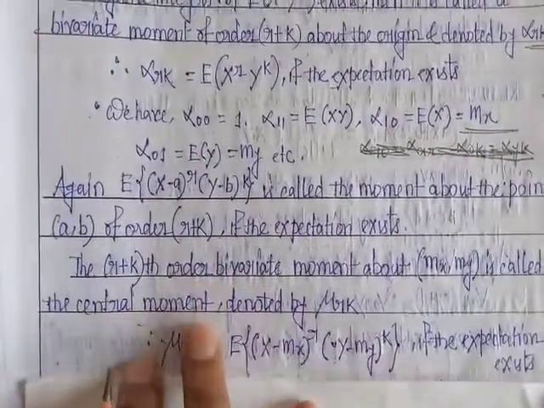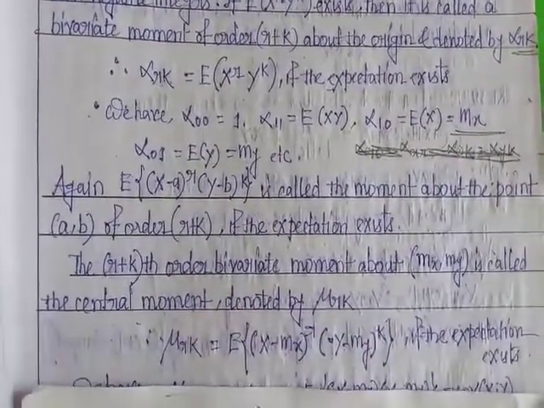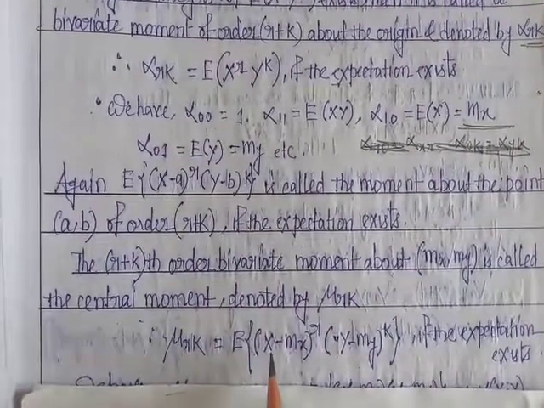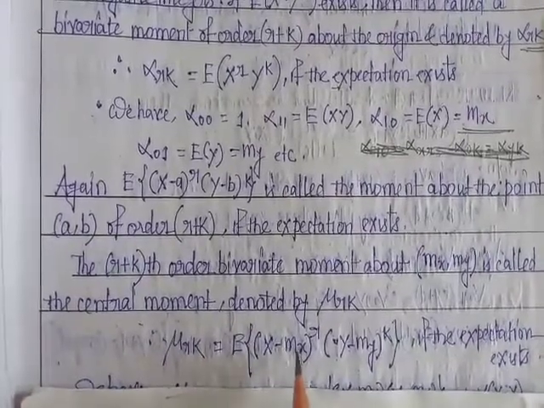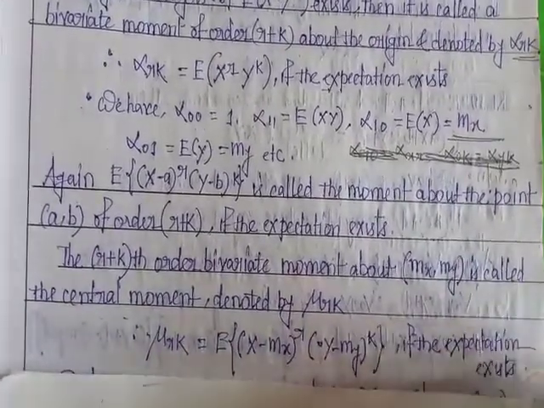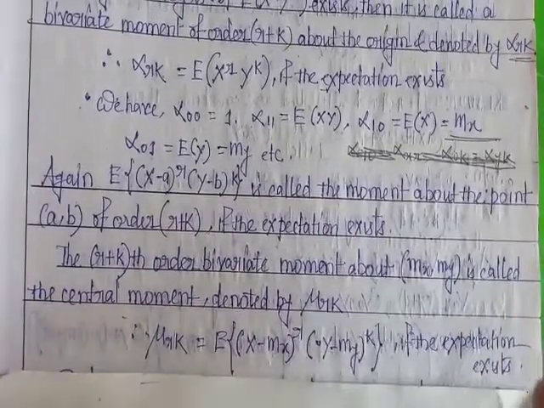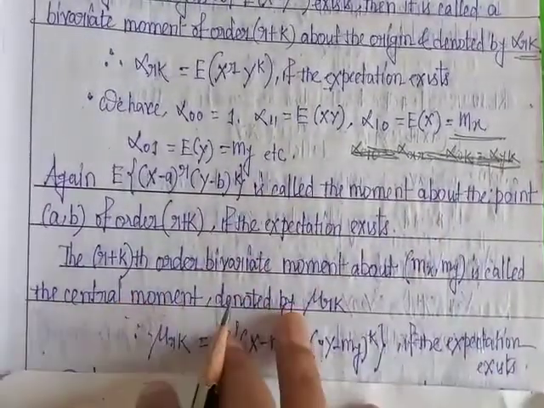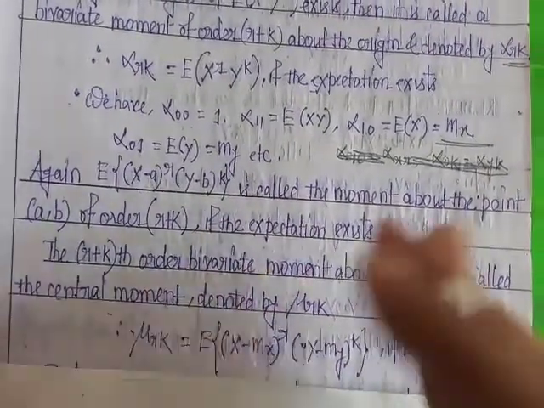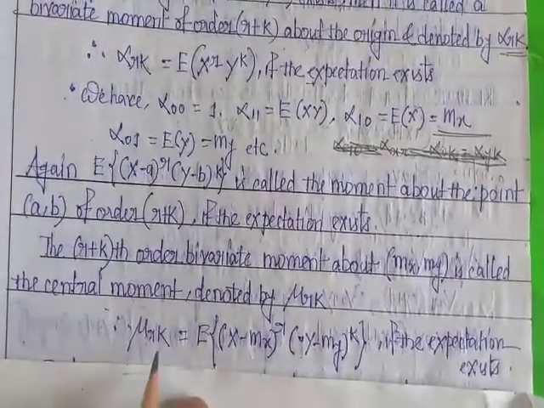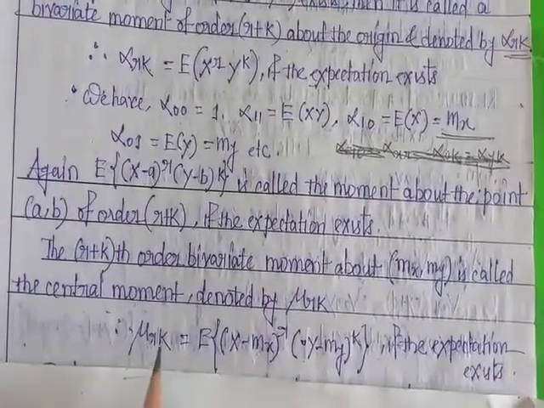It is defined by mu rk equal to the expectation of (x minus mx) whole to the power r into (y minus my) whole to the power k, where r and k run from 0, 1, 2, 3 and so on. We already discussed this for one variable; this is for two variables.